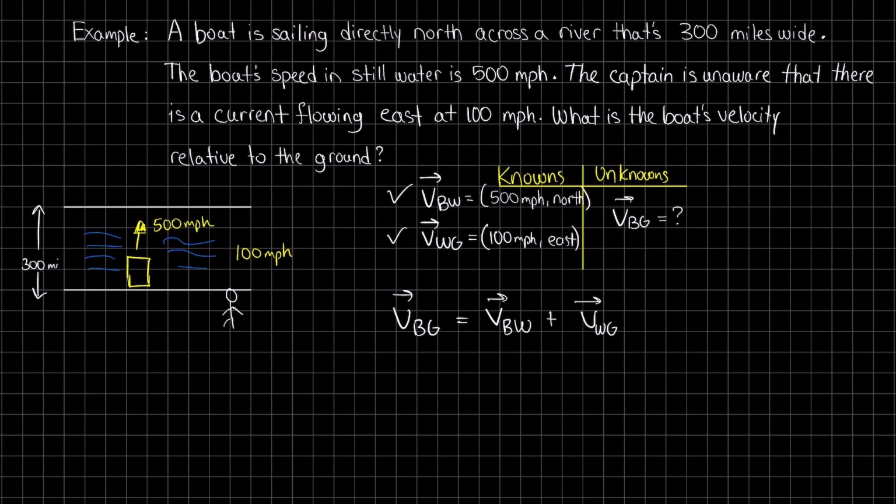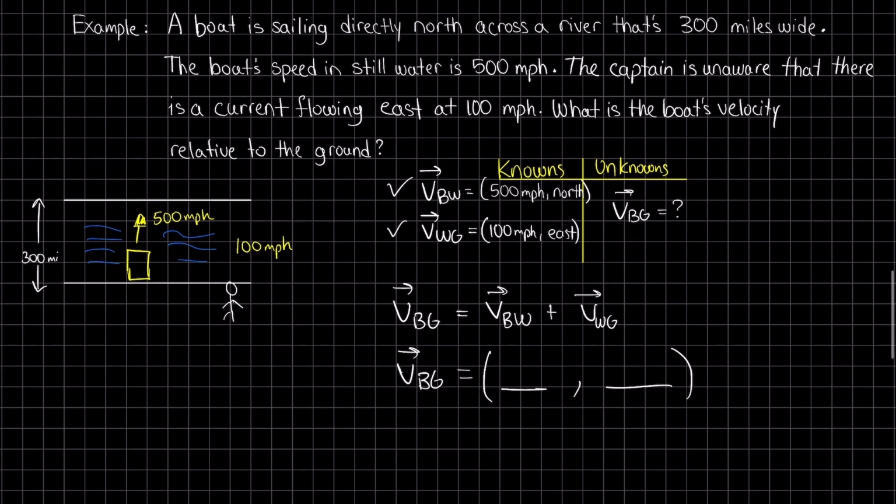What becomes slightly more complicated about this problem is the fact that I'm dealing with vector quantities. So I need to add up these vectors, including the magnitude and direction. So my final answer is going to take this form. The velocity of the boat with respect to the ground is going to have a magnitude and a direction. Let's draw out the scenario.